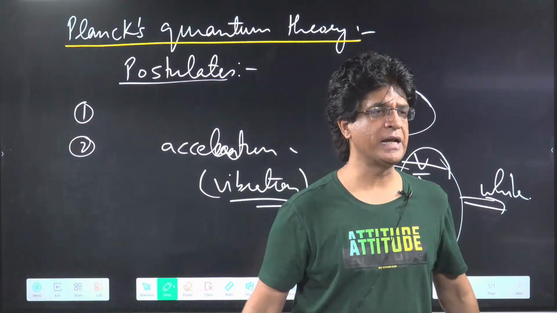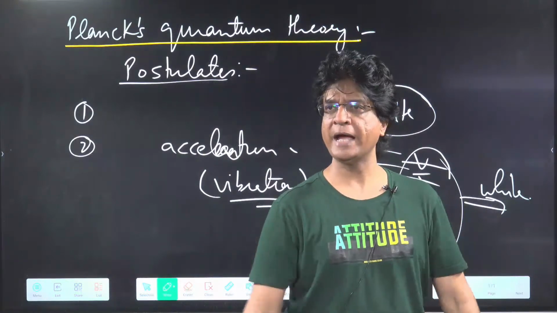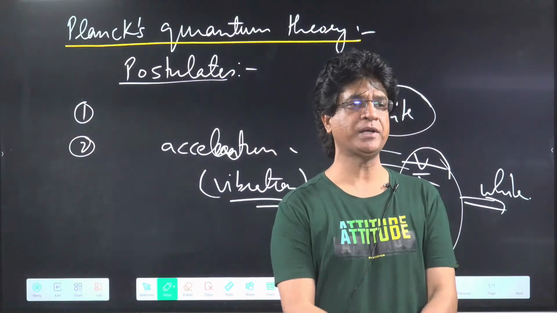All electromagnetic radiations, they occur because of what? Acceleration or vibration of charged particles.